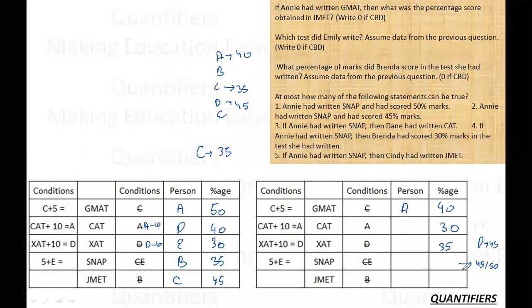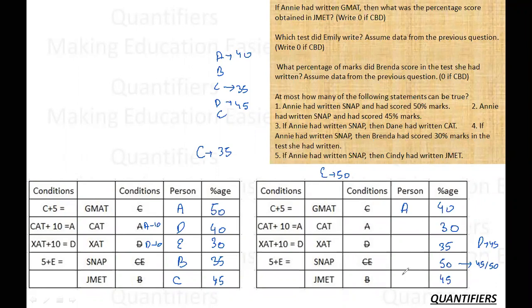Now, what is the possibility for Emily? Can Emily score 50? Because Emily plus 5 is the top score. Okay. Emily cannot score a 50. So this must be 50, and then this must be 45.